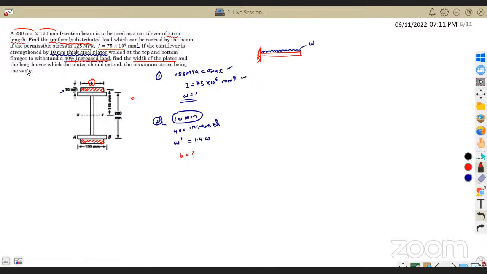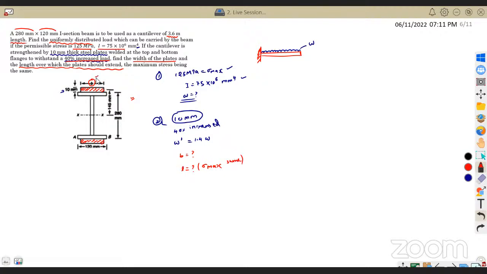And the length over which the plate should be extended. This is something very interesting, such that the maximum stress remains the same. I will explain what it means. The length over which the plate should be extended such that sigma max remains the same. Now the first question is very simple.